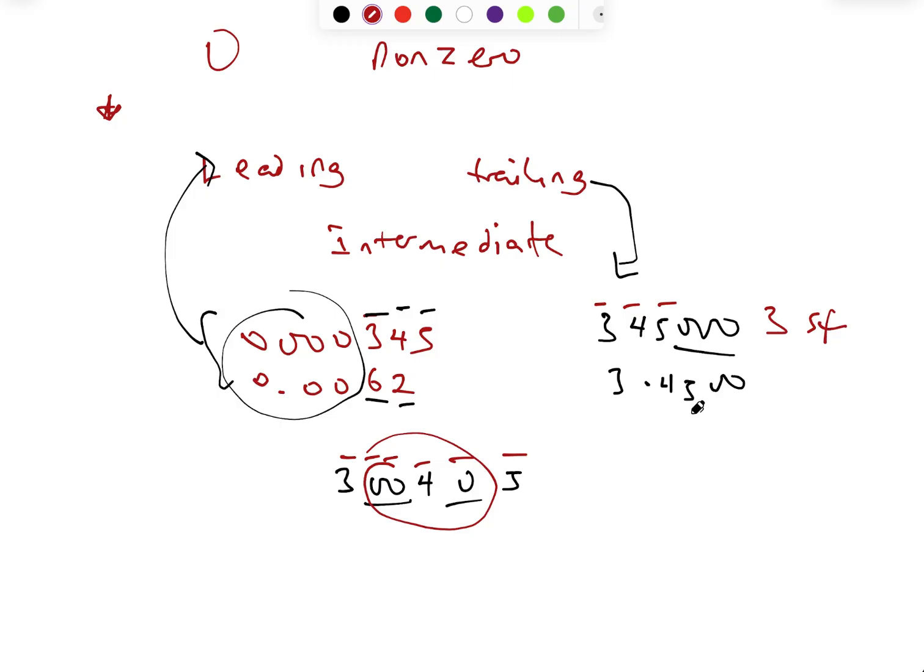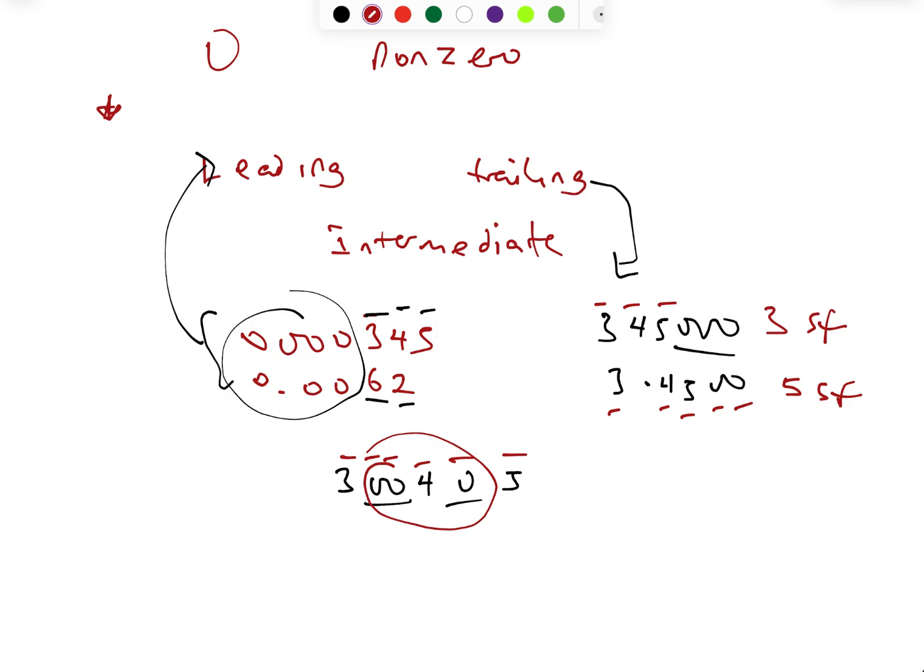But in the case of 3.4500, this is significant, this is significant, this is significant, this is significant, this is significant, because any trailing zero that falls after decimals, that is, trailing zeros in a number that has a decimal point, those will be significant. So in this place, how many significant figures do we have? Five significant figures.